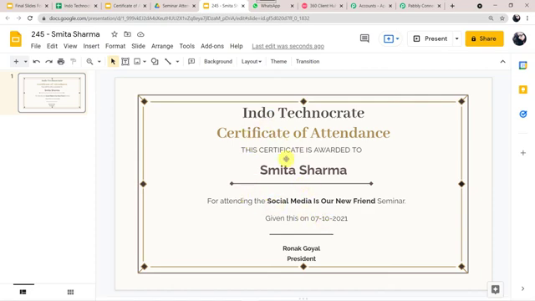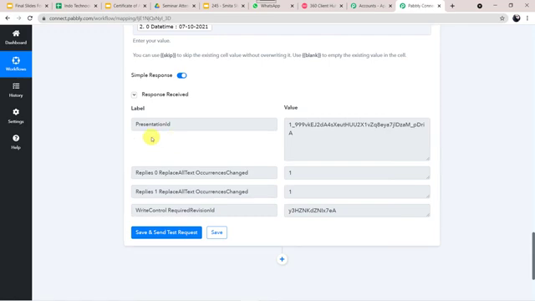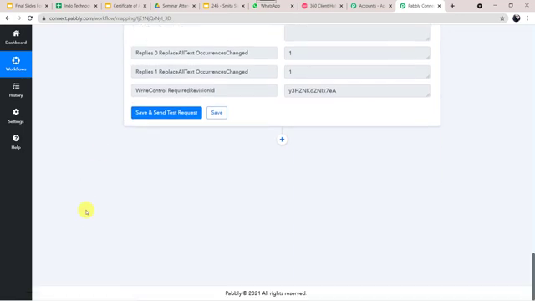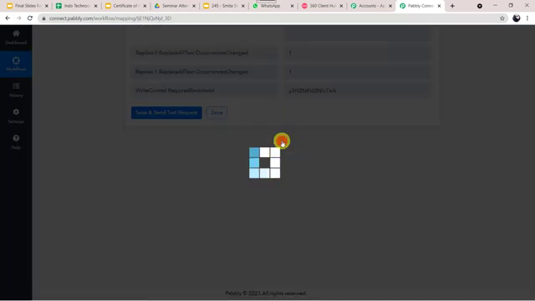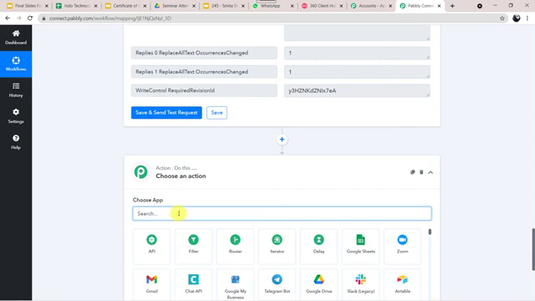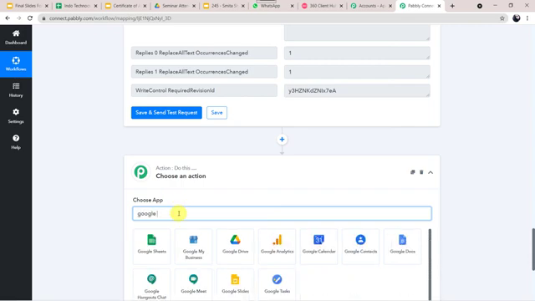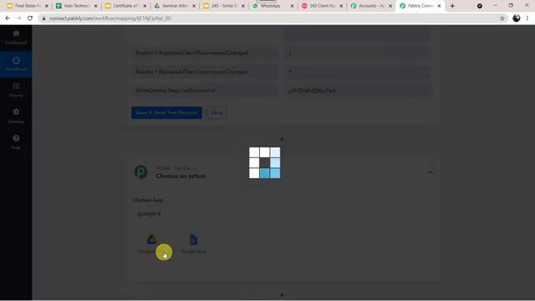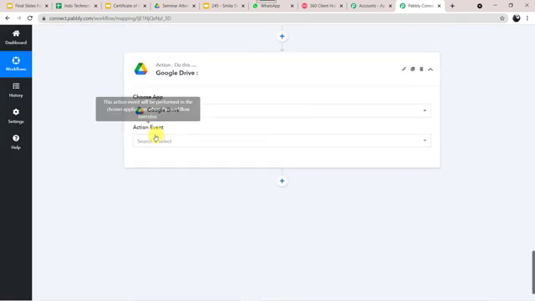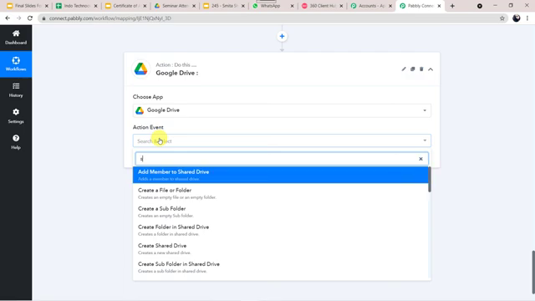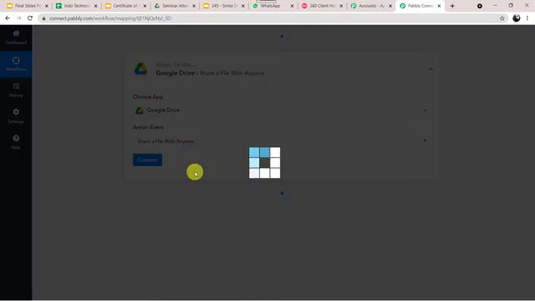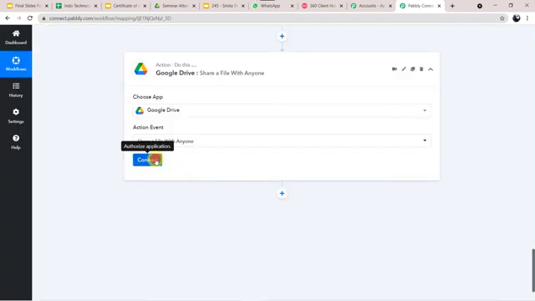Okay, now we want to convert this particular certificate into a shareable format. Okay, so I'll just click on this Add Application button. Here in the Action application, I'll be selecting Google Drive. Let us select Google Drive. Here in the Action event, we have to select Share a file with anyone. Now let's click on Connect.